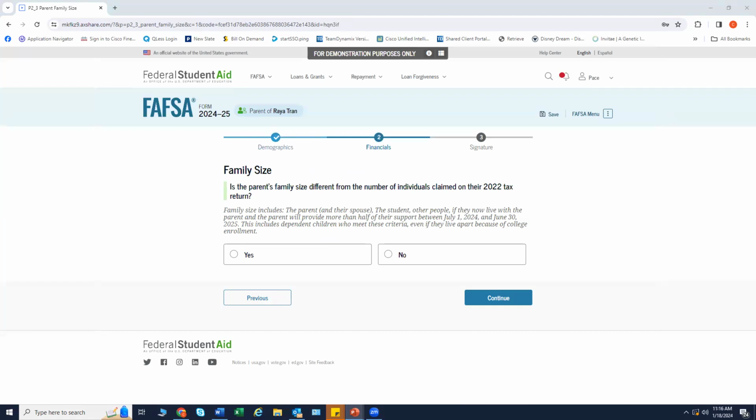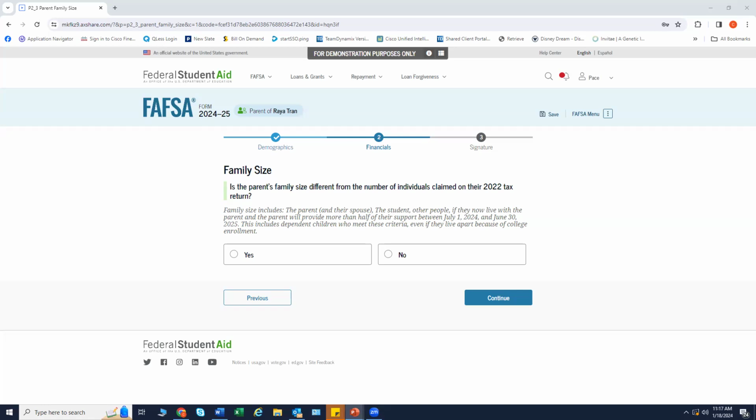This page asks the parent if their family size has changed. Today I will be showing you an example. The number of people that you claimed on your taxes may not be the same as the number of people living in your household. The FAFSA will list the number of people, including on your tax return only. Again, this information was pulled from your tax return.